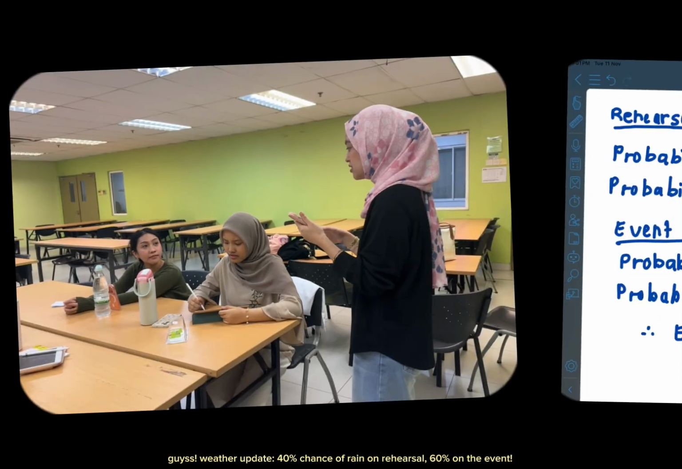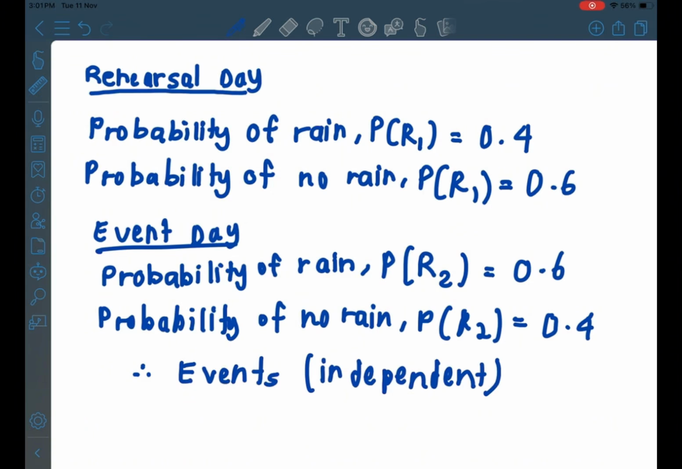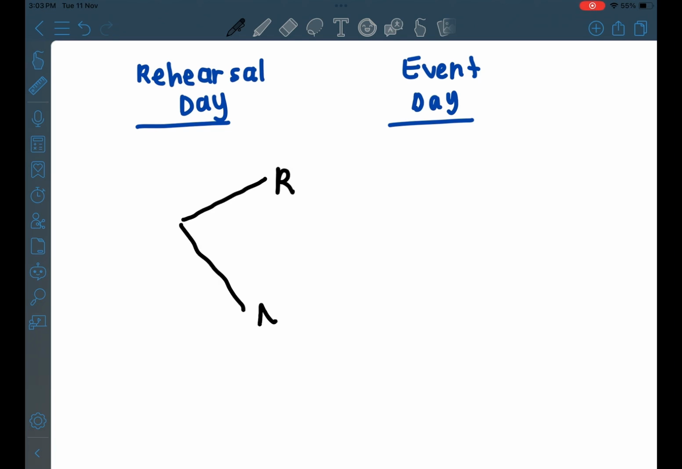Guys, weather update. 40% chance of rain on rehearsal and 60% on the event. On the rehearsal day, the probability of rain P(R1) equals 0.4 and the probability of no rain P(NR1) equals 0.6. On the event day, the probability of rain P(R2) equals 0.6 and the probability of no rain P(NR2) equals 0.4. We will use a tree diagram as our reference to calculate the probability.